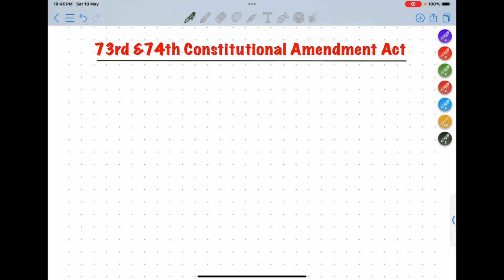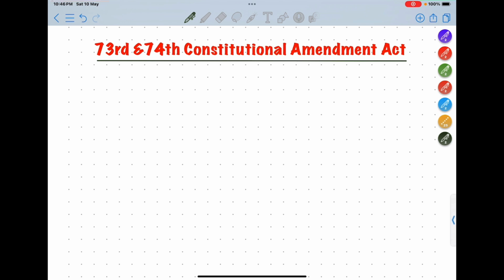Today we are going to read about the 73rd and 74th Constitutional Amendment Act and the PESA Act, that is, the Panchayat Extension to Scheduled Areas Act, 1996. Yesterday we studied all the committees related to Panchayati Raj institutions.